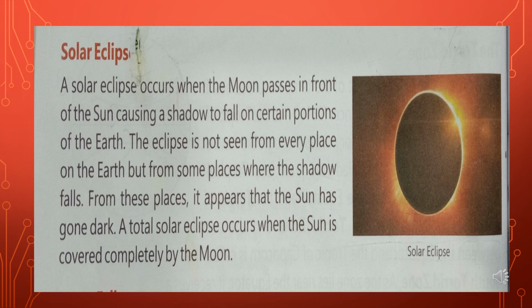So the eclipse is not seen from every place on the earth, but only from places where the shadow falls. It appears that the sun has gone dark. And when the moon completely or partially covers the sun, it is called the solar eclipse.